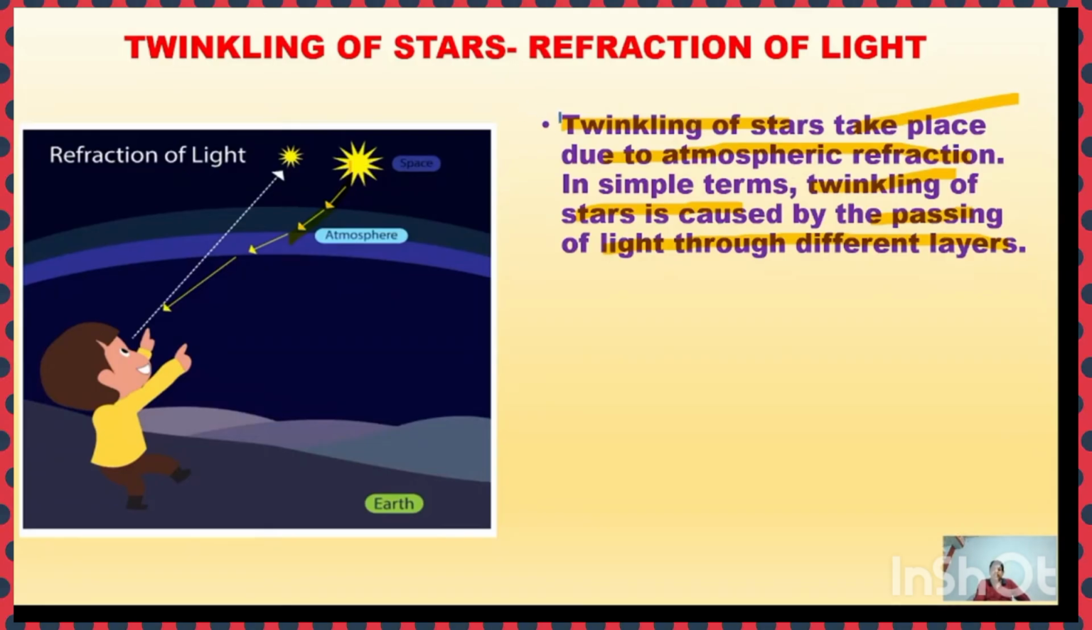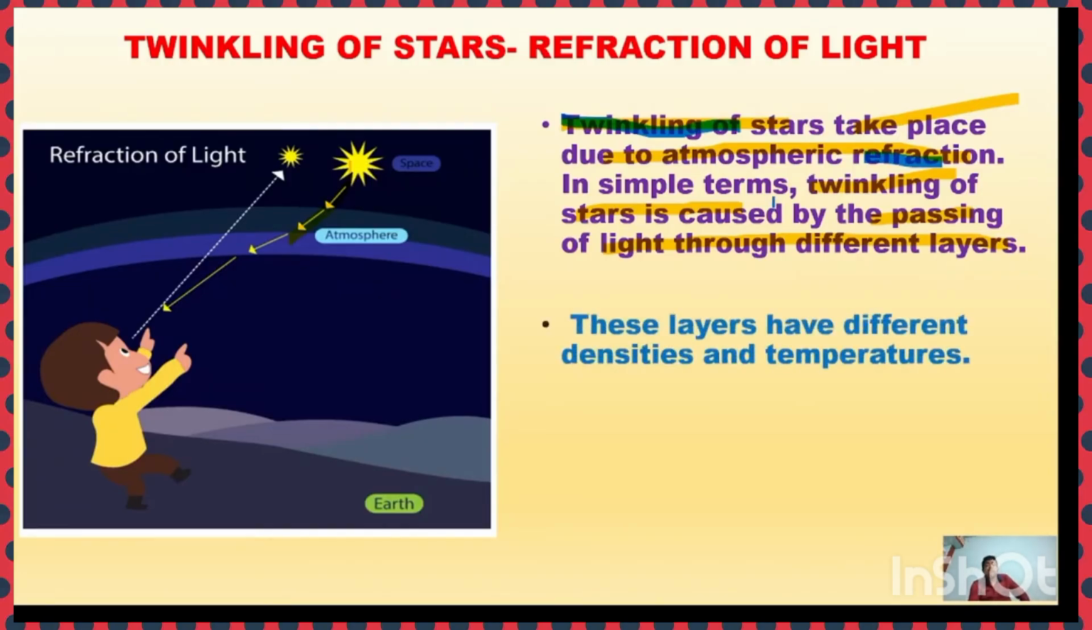Twinkling of stars takes place due to atmospheric refraction. Understand? Yes, because when the light comes from the star to earth through different layers of atmosphere, they have different density and temperature. Due to different density and temperature, there is a change in the speed of light. Due to change in the speed of light, light undergoes bending.